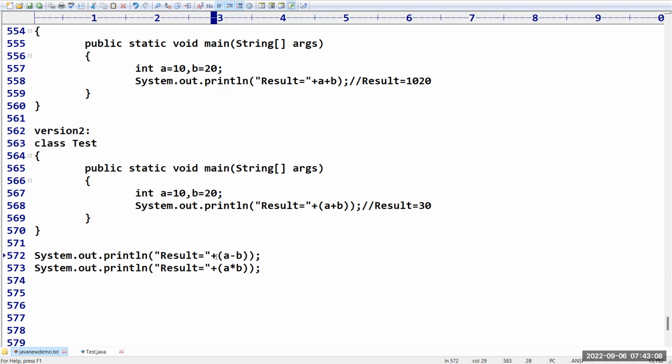In other languages we use a comma for separation, but unfortunately in Java we use plus. That's why so many programmers get confused at the learning stage. Remember carefully, plus is used for concatenating the results. It is not an addition operation. It is a concatenation operation.